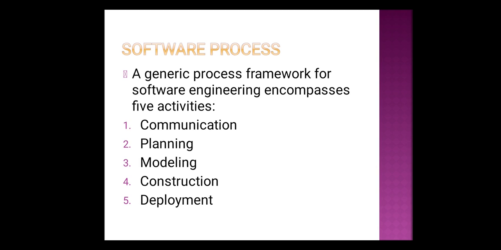Here we get the requirements from the customers. Once we finish the communication, we go for the planning. Planning means this activity establishes a plan for the software engineering work that follows.